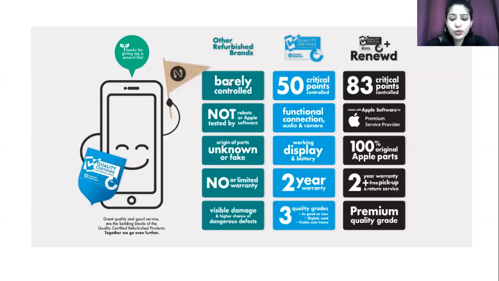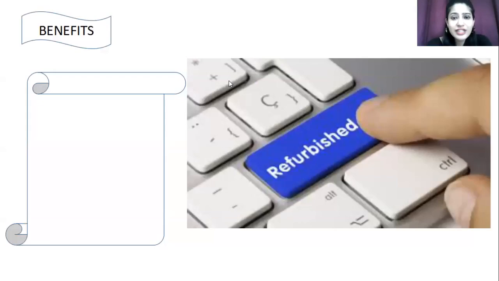Talking about refurbished and brand new, we can say that refurbished products have an advantage over brand new. And what are the advantages? Let us talk about that. Refurbished products provide you savings. These products help you save a good amount of money, up to 15%.